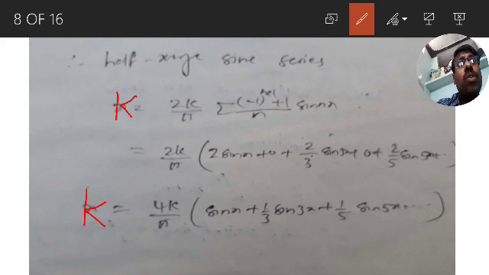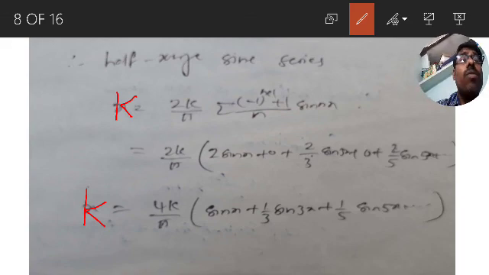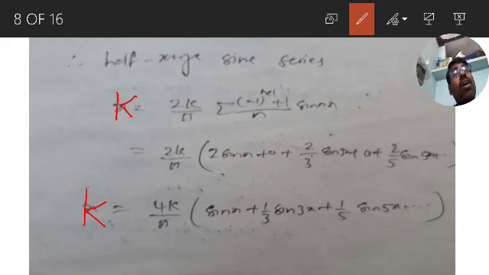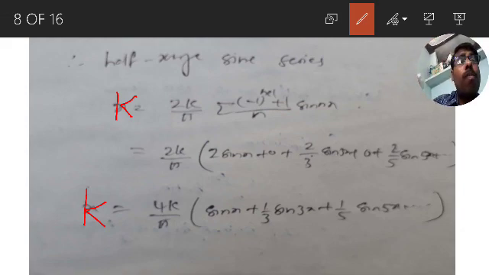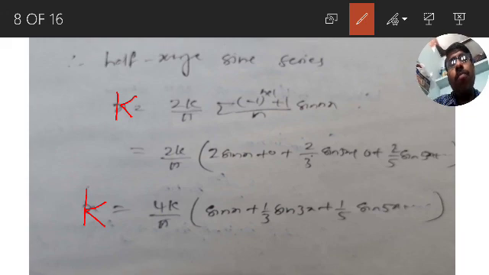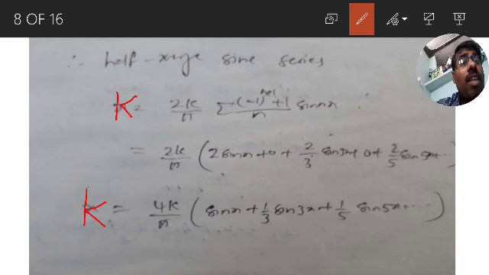So for n is equal to 2, 4, 6, 8, 10, 12, for all even values, the term is 0. Only for n is equal to 1, 3, 5, 7 we got a value. So what is the half range sine series for a constant k on the interval 0 to pi? k is equal to 4k by pi times sin x plus 1 by 3 sin 3x plus 1 by 5 sin 5x, and so on.